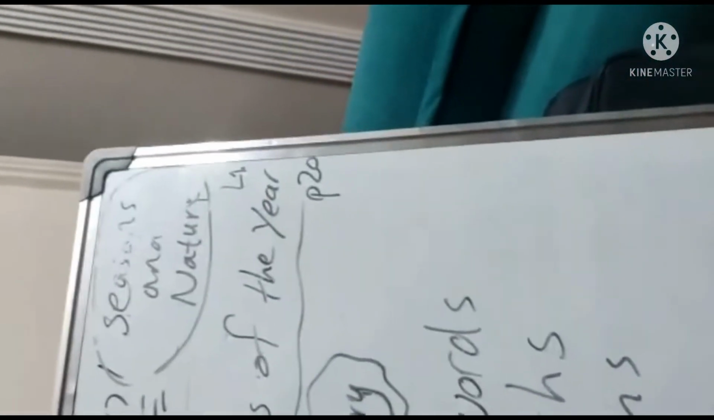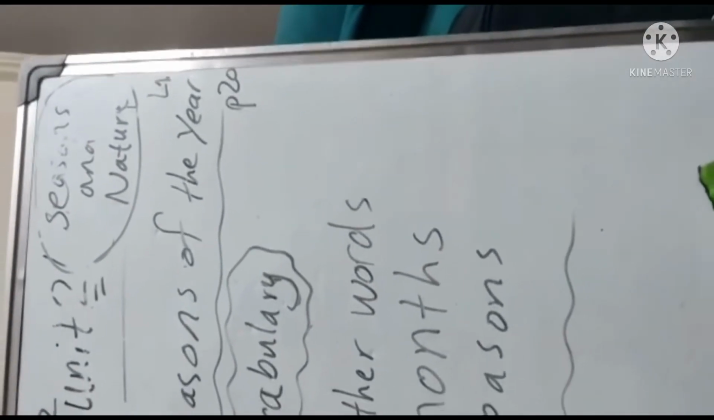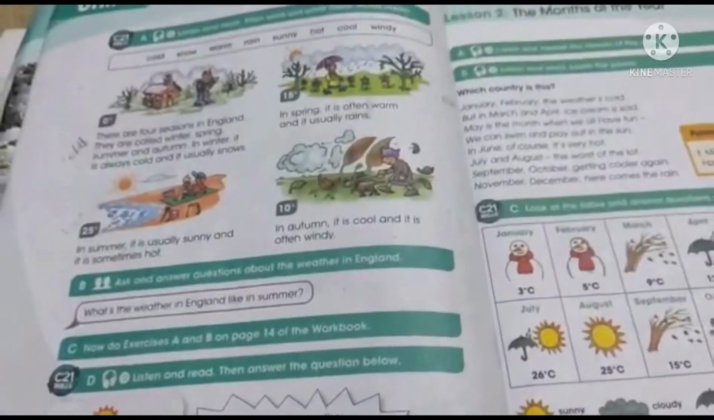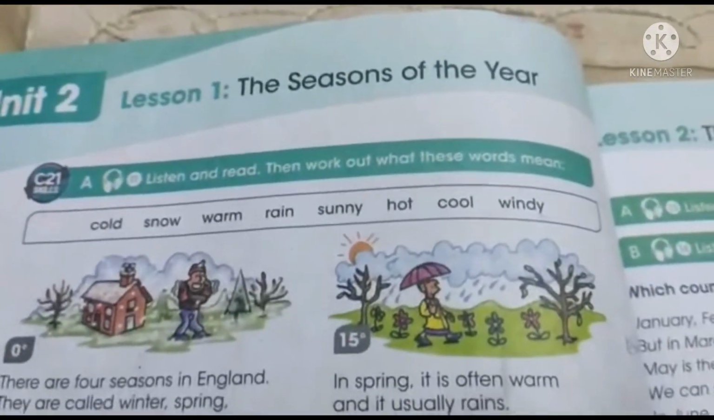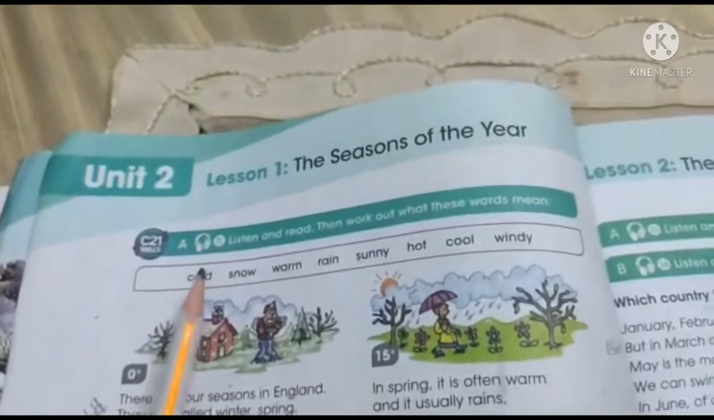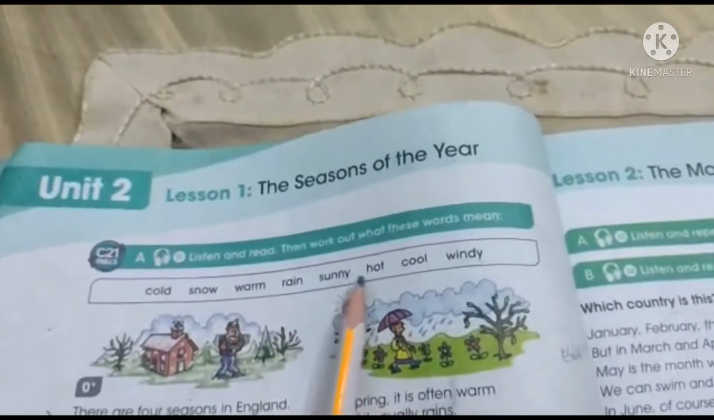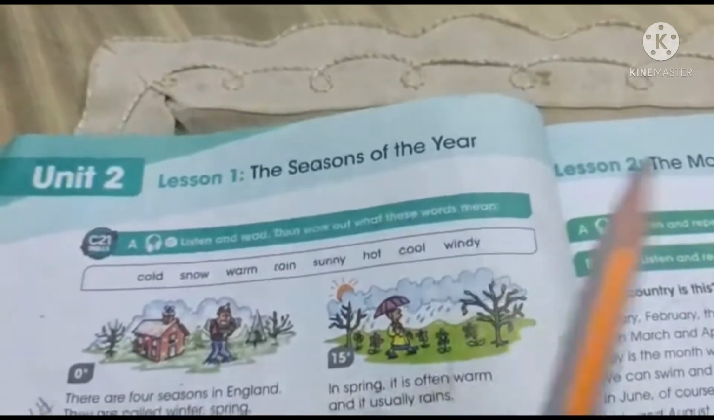Weather words means words related to the weather. Like here, when you come to your course book, page 20, you can find the weather words, like cold, snow, warm, rain, sunny, hot, cold, and windy.